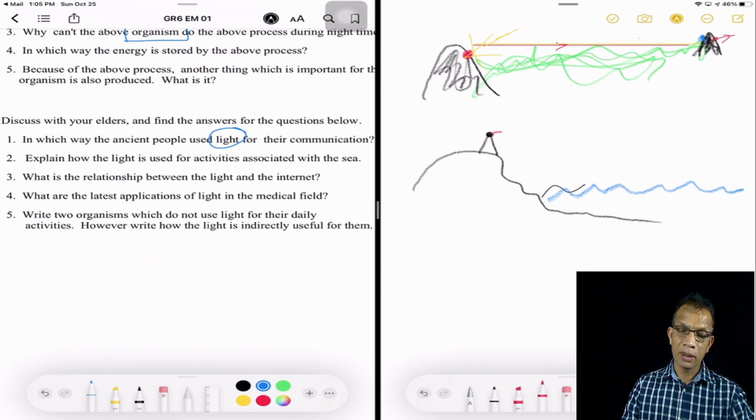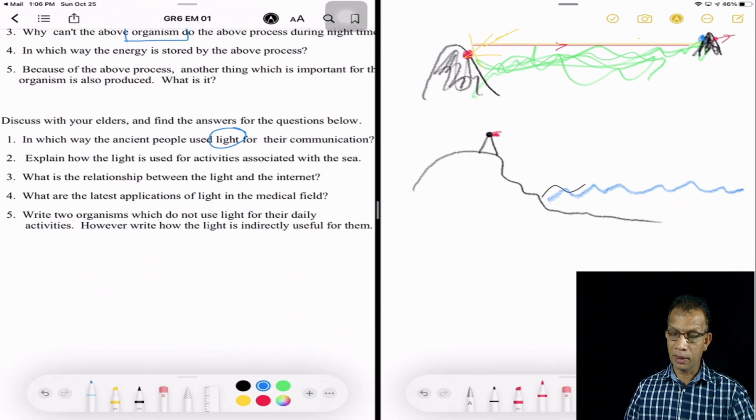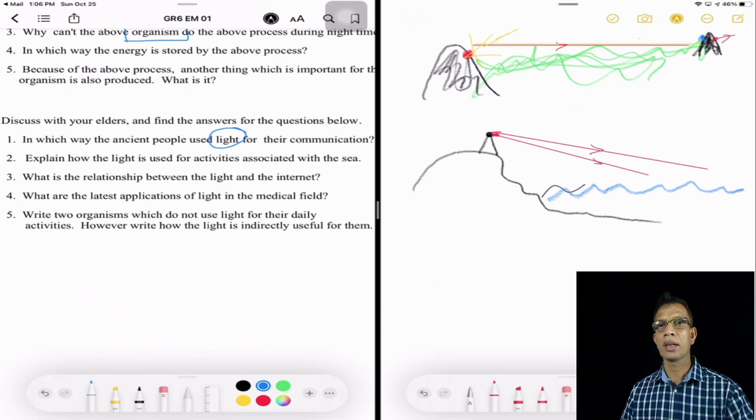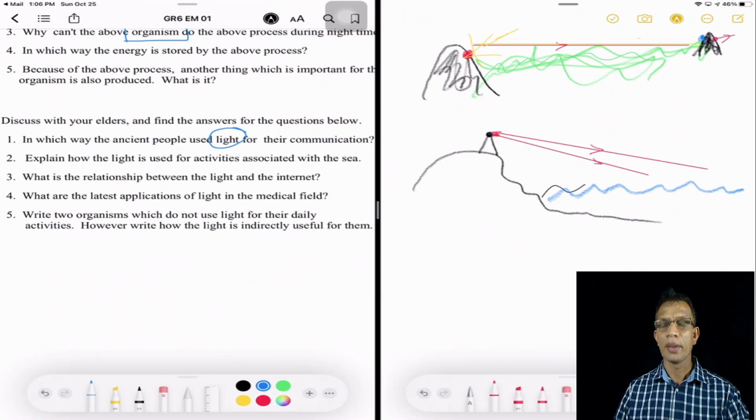But as we know, there may be a lighthouse fixed at the edge of the land with a very powerful bulb which can emit a very bright sharp light to the sea. So the people in the sea can see this light and understand that there is a land closer by, so they can sail in that way. So lighthouses help in the affairs associated with the sea.